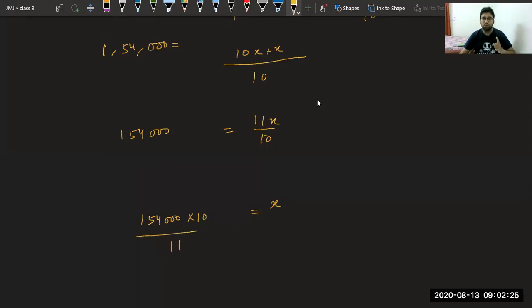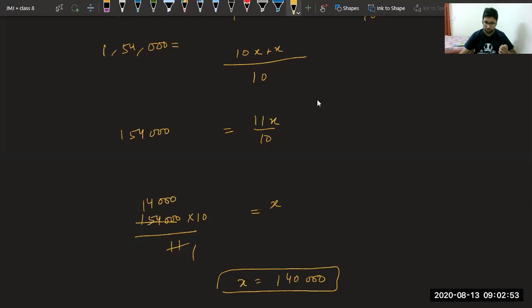And I have told you the rule for division of 11 is we subtract the even places and odd places. In this case, we can divide this. 11 ones are 11, 4 remainder, 11 fours are 44 and 000. She was a human computer. So we have got X is equal to 1,40,000.